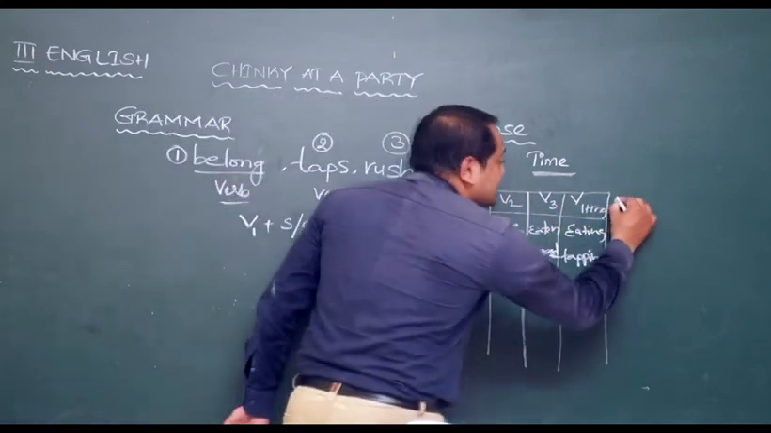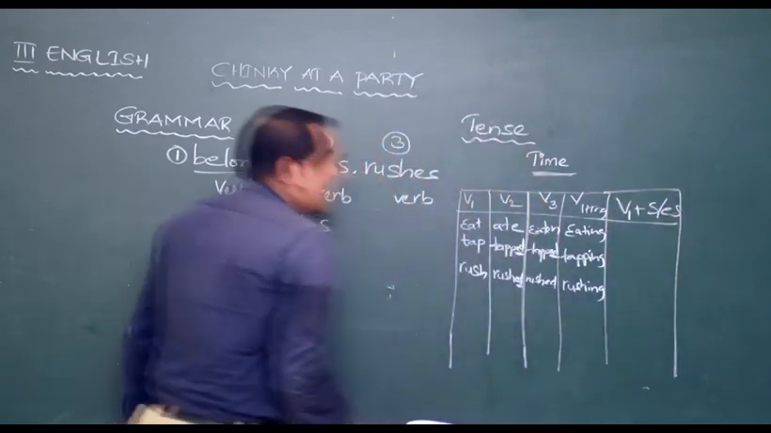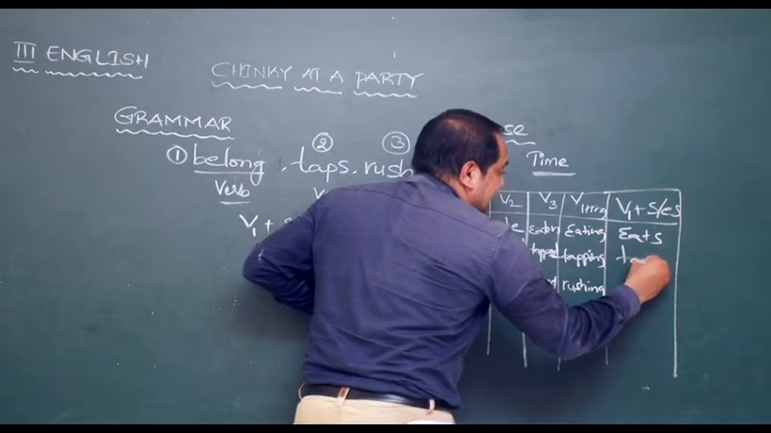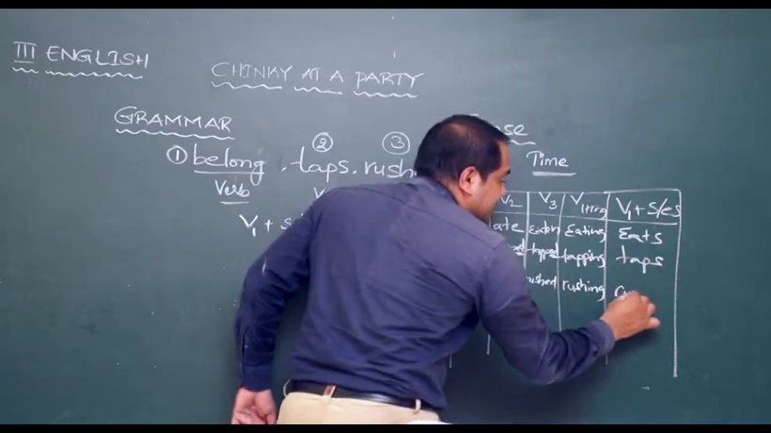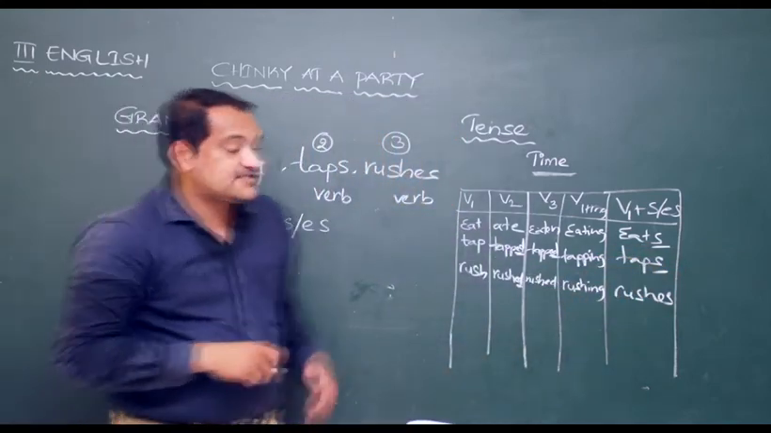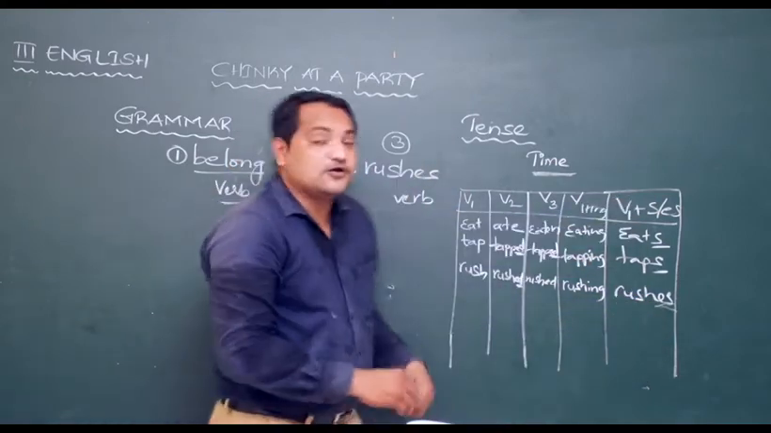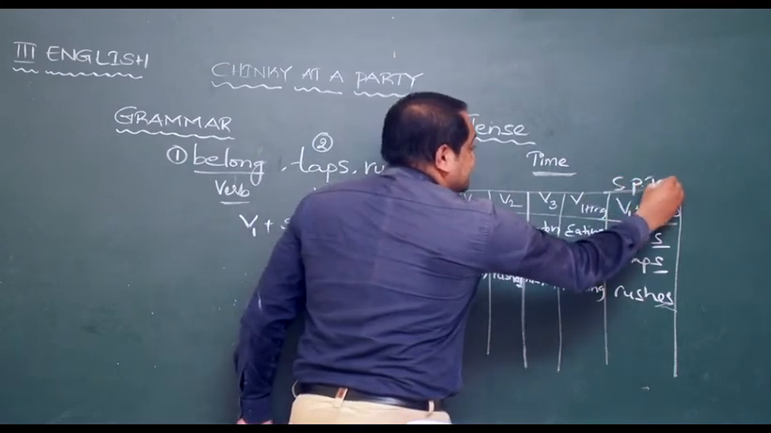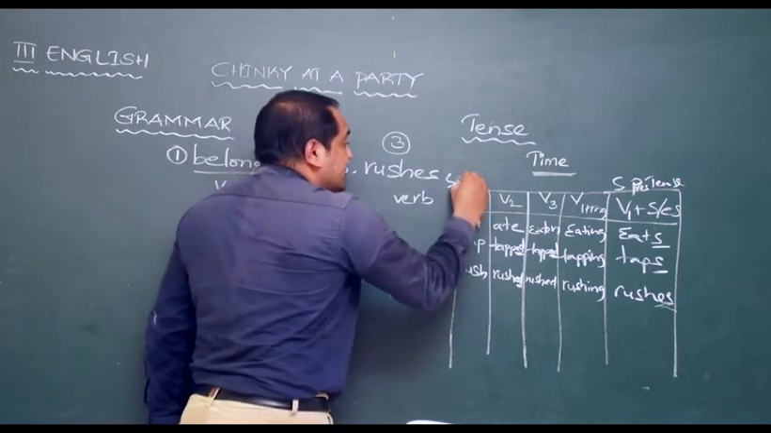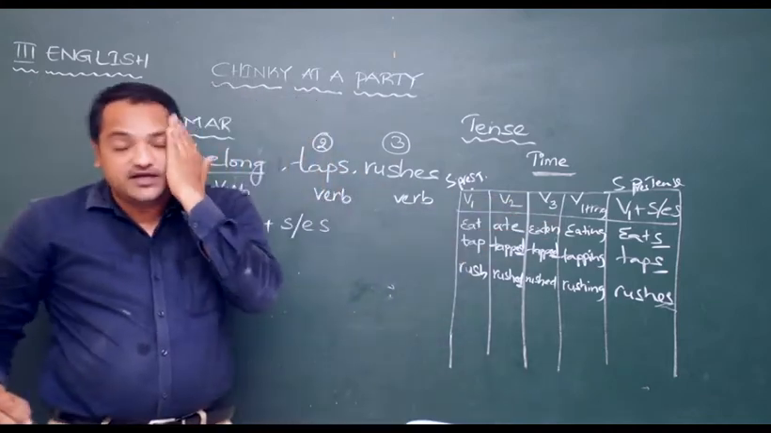Now, as I told you, for a few verbs we also add V1 plus s or es. Now, when you add, eat becomes eats, tap becomes taps, rush becomes rushes. See, here we are adding s in eats and taps, whereas in rushes we are adding es. Even these verbs are also in simple present tense. Which tense? Simple present tense. All these verbs are also in simple present tense. What is the difference? We will learn in our next class.